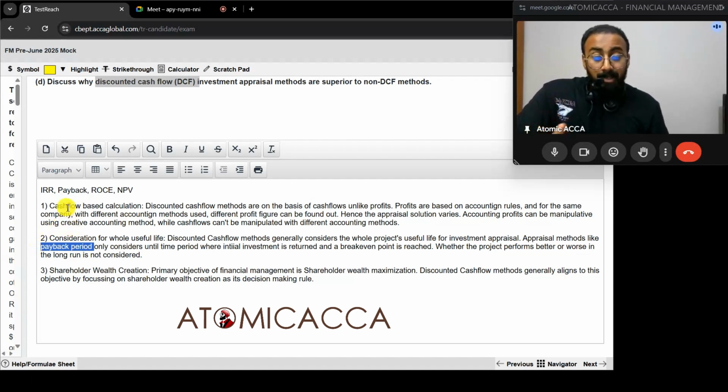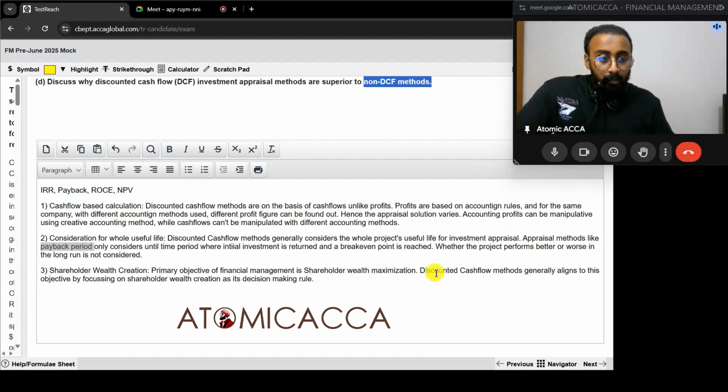Why did I use payback period as an example over here? Because payback period is not a discounted cash flow method. Yes, we have discounted payback method to counter that, but again, the one we used over here is the normal payback period. So we used one example of a non-discounted cash flow method to validate our answer.